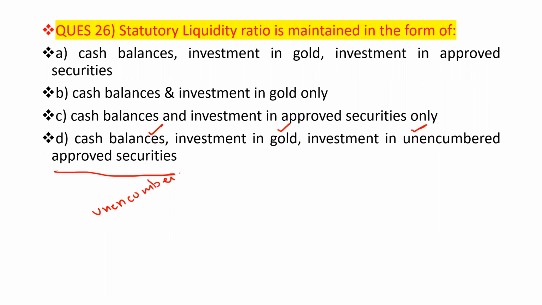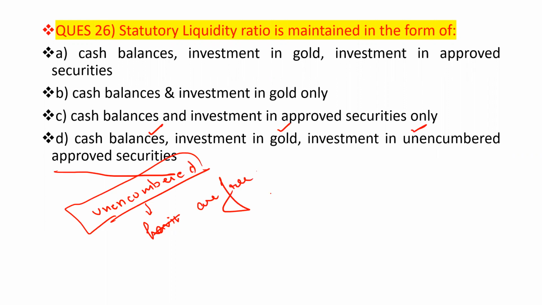What is the meaning of unencumbered? These are those securities having no liability, that is, they are free from any liability. That comes under the category of the unencumbered approved securities. So please tell fast. Option number D is the correct answer.